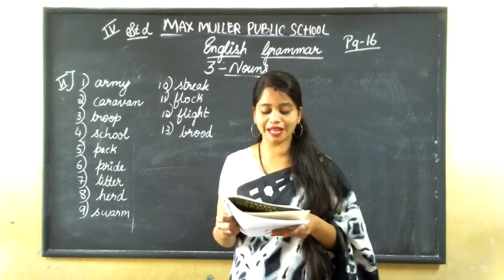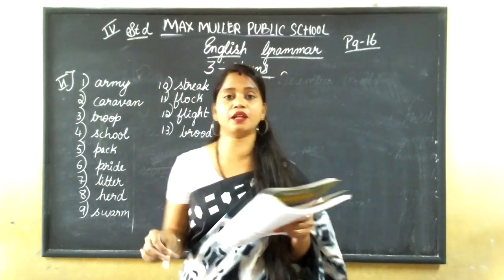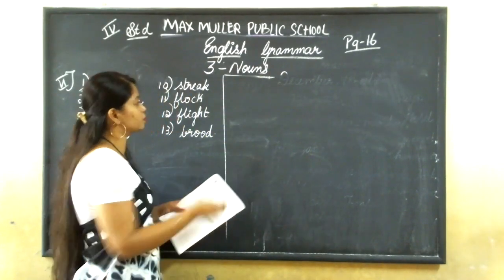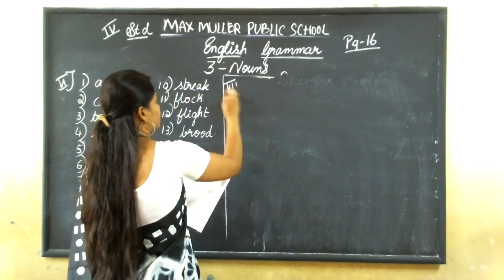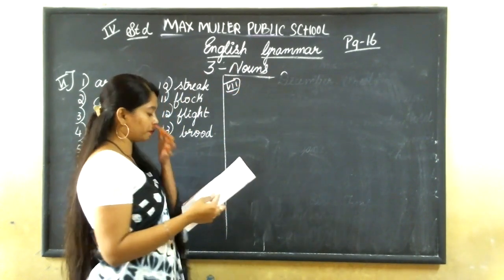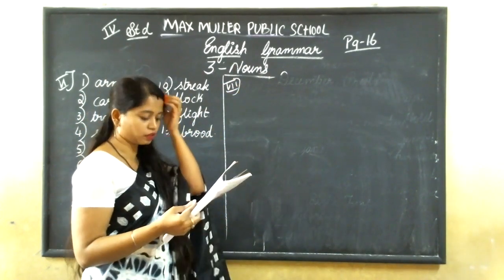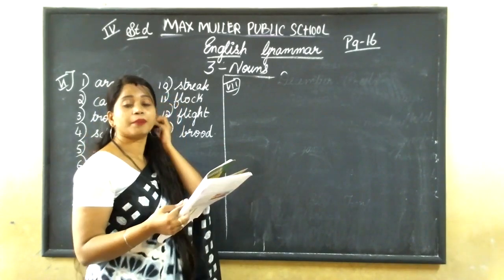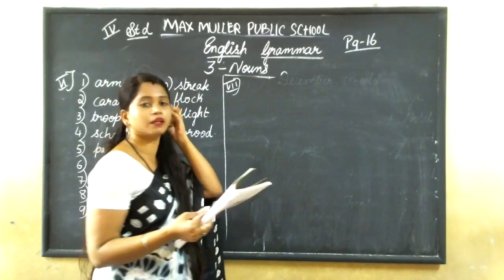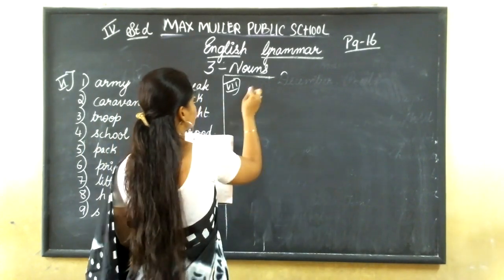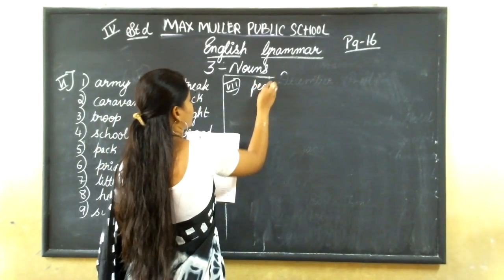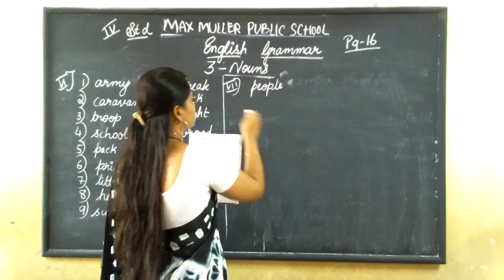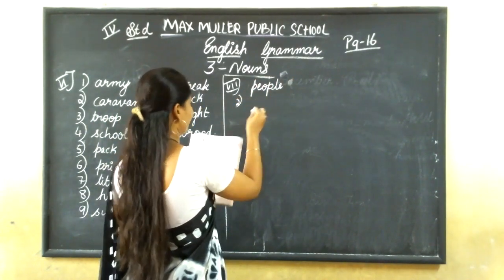Okay, now next is match the collective nouns with the common nouns. Next we have to match the collective nouns with the common nouns. I'll write the answer. You can just put the number for that. First one, crowd. For crowd we say the people, crowd of people. First one answer, it is people. See where is people and put one there. Understood?